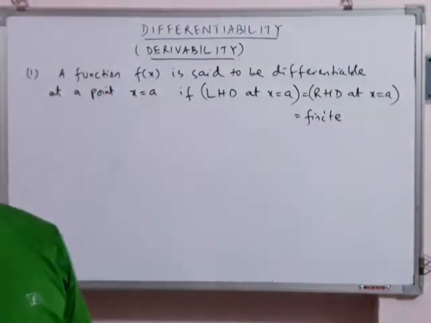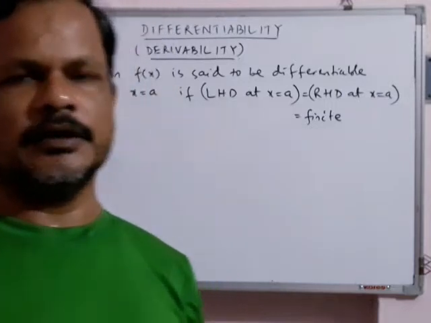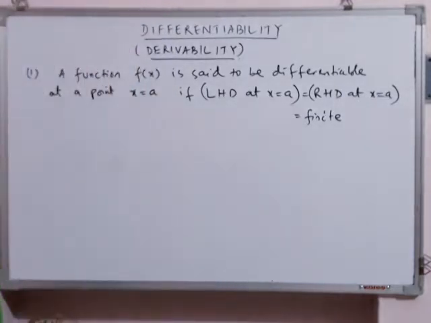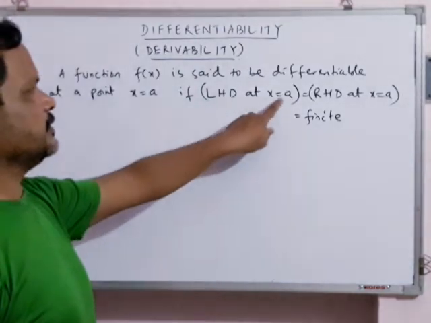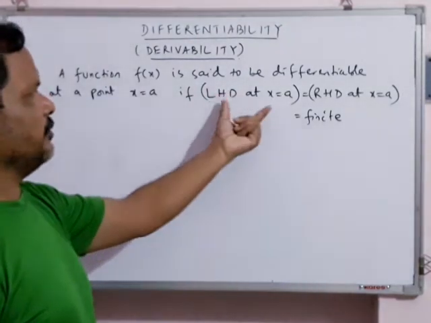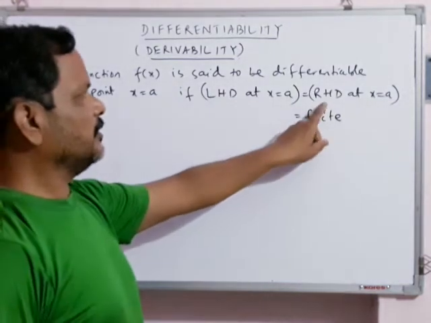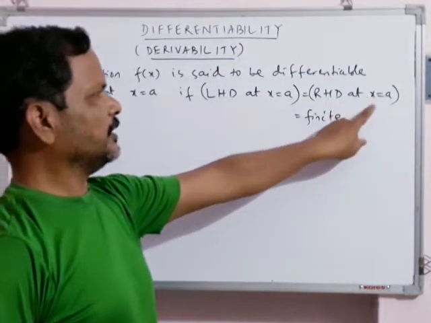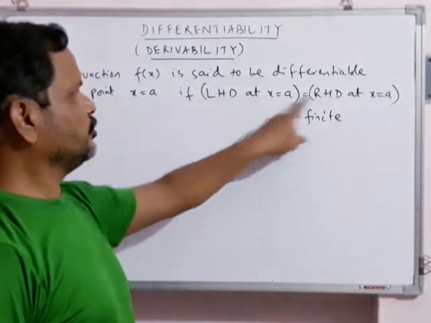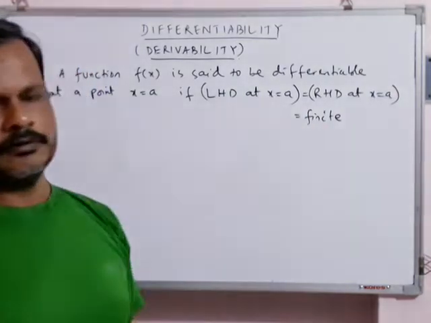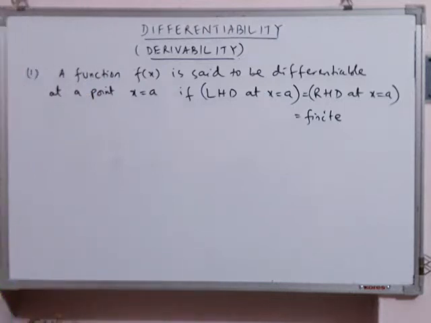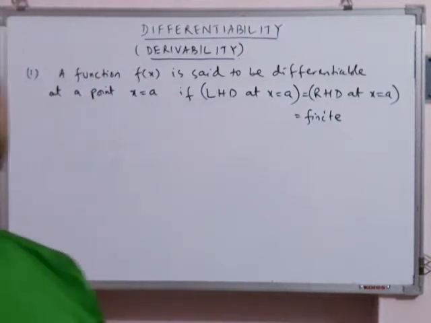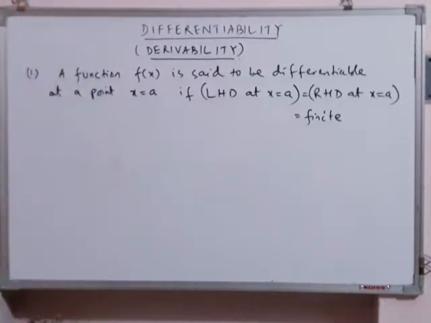Like in continuity, we were using LHL and RHL, left hand limit and right hand limit of the function. Here we find the left hand derivative at x = a. Later I will say RHD, meaning right hand derivative at x = a. Important: both should be equal and equal to finite. LHD at x = a equal to RHD at x = a equal to finite. That is very important. The values of LHD and RHD both should be equal and equal to finite.